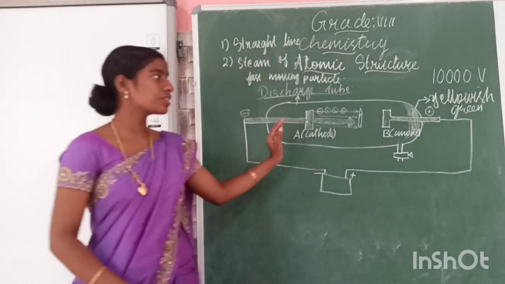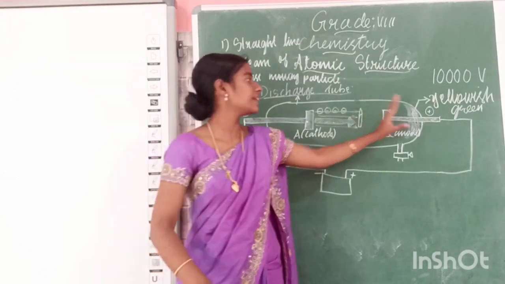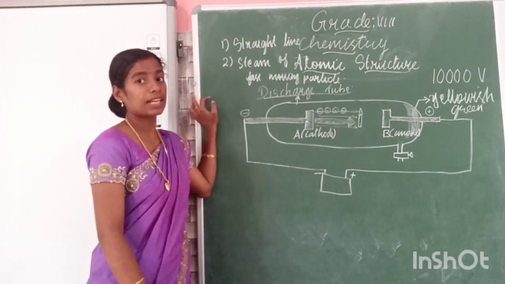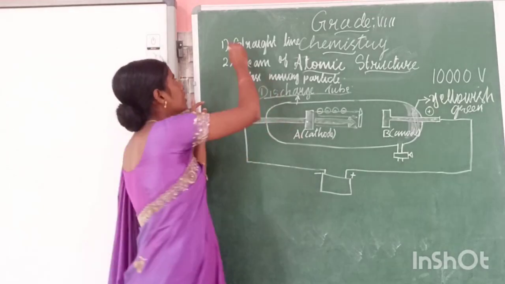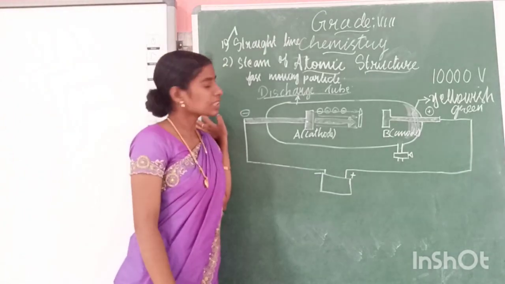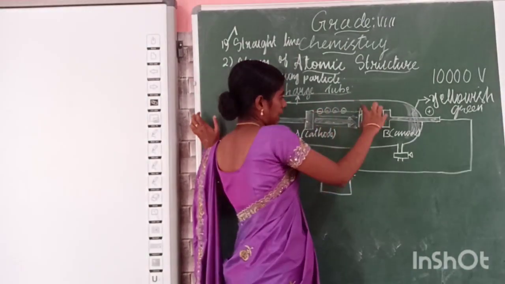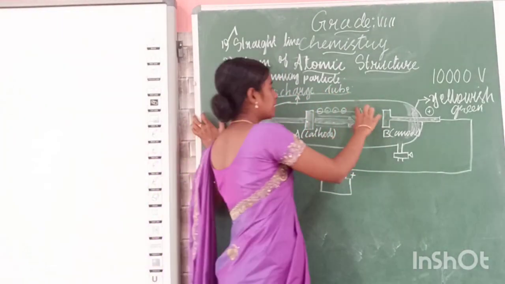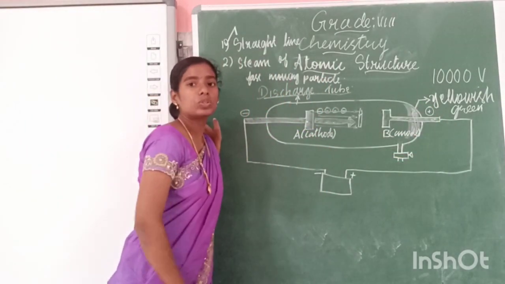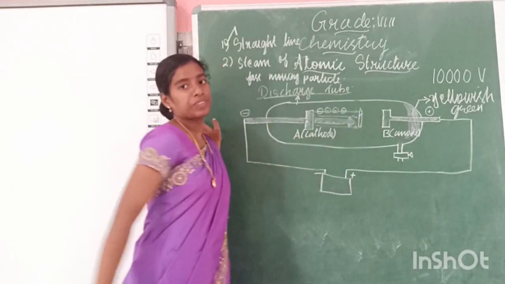The shadow of the object kept in the path of the cathode rays falls here. So from this we can conclude that the cathode rays travel in a straight line. Clear? You keep the object in front of this plate, and you get the shadow on this side.